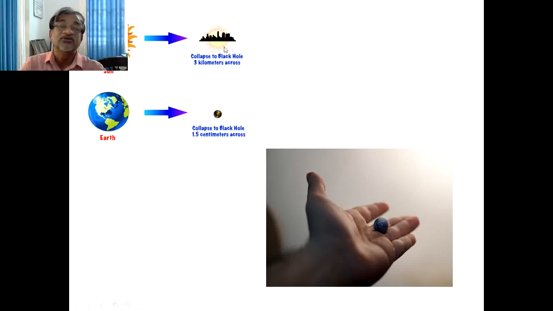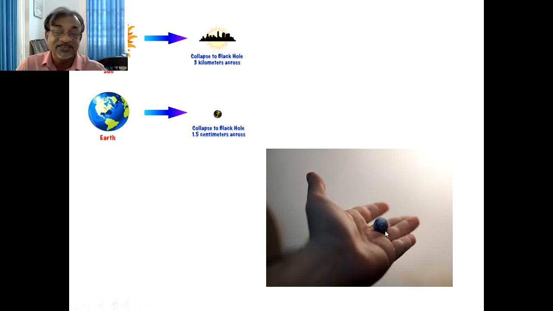So if you consider our Sun, if the Sun collapsed into a black hole, then the black hole becomes only 3 kilometers in diameter. If the Earth becomes a black hole, the Earth becomes only 1.5 centimeter in diameter.